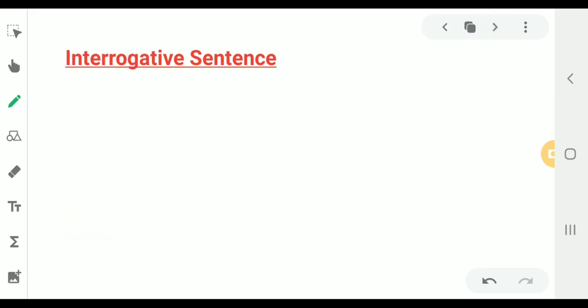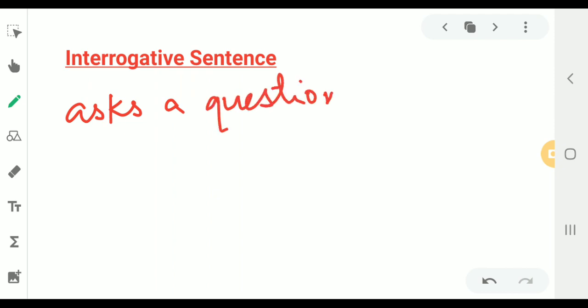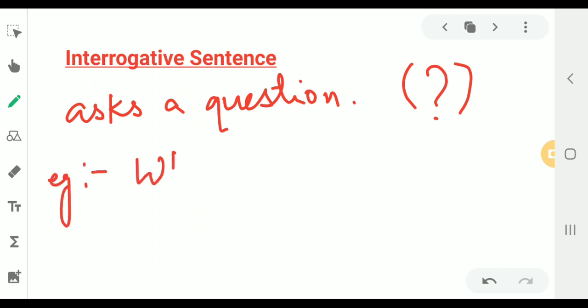Interrogative sentence. Well, these are the sentences that ask a question. So every time if a sentence asks a question, it is an interrogative sentence. Well, it ends with a question mark. Don't forget this. Now, what could be the example? What is your name?